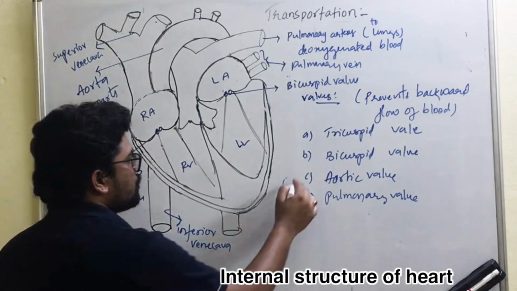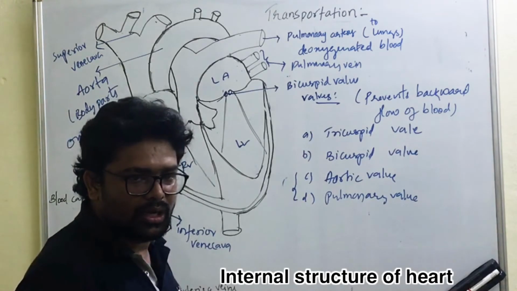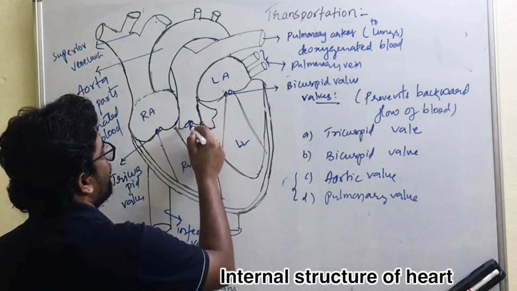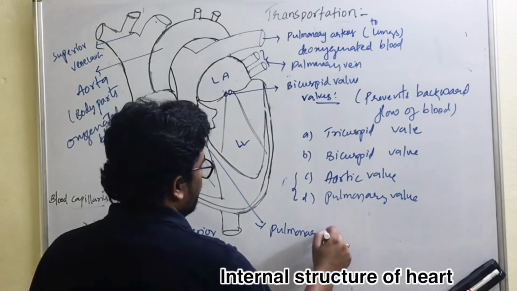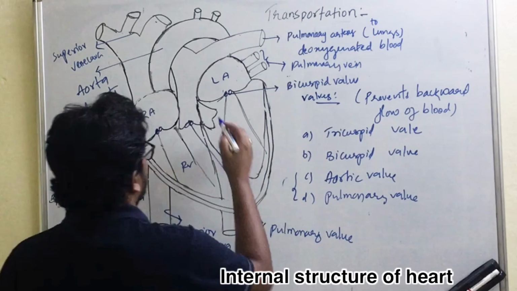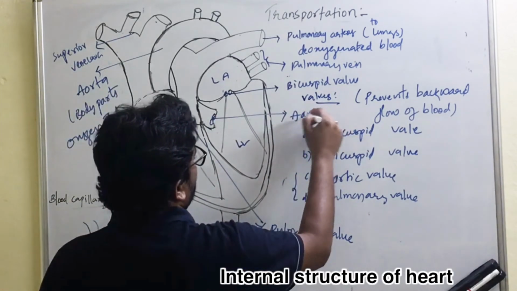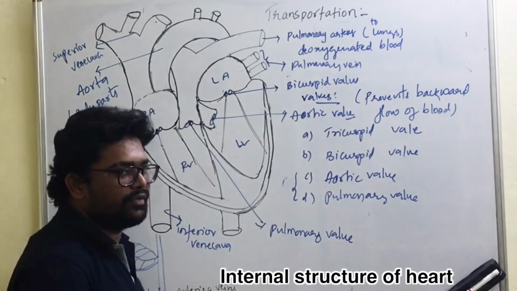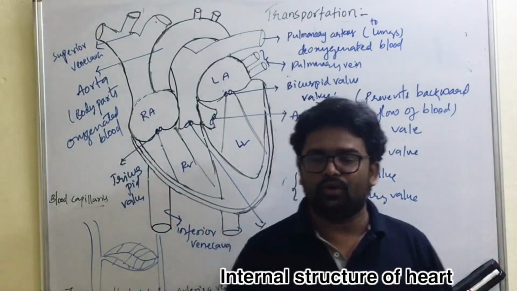These two are the valves present within the blood vessels, the aorta and pulmonary artery. In the pulmonary artery the valve is called the pulmonary valve. The valve present in the aorta we call the aortic valve. So these are the different types of valves present in our heart. Hope you are following it.